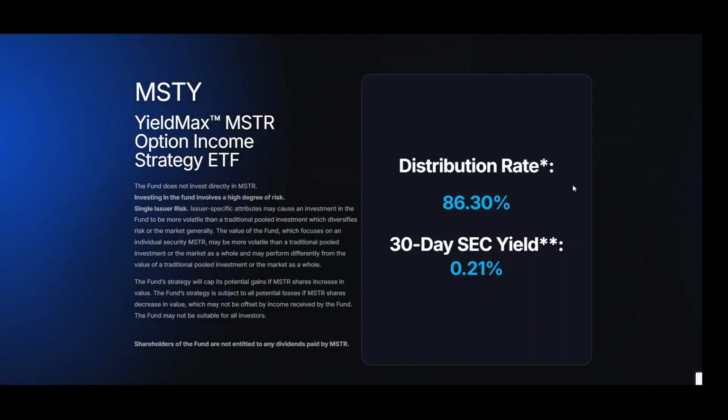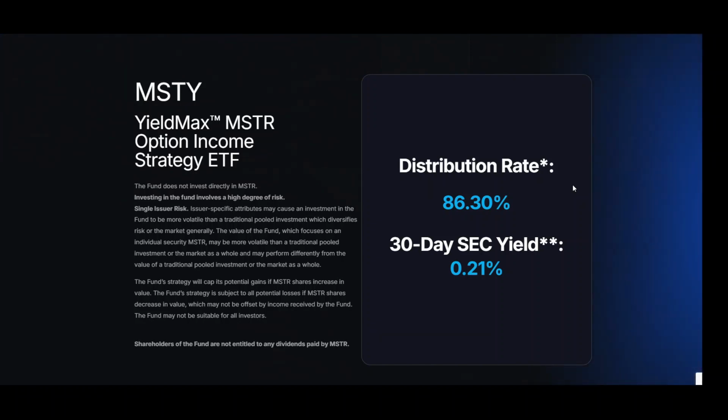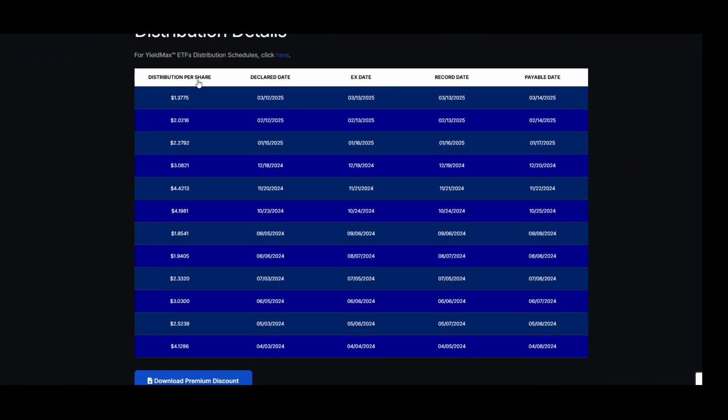And here we'll start off with MSTY. So MSTY, of course, has a distribution rate of about 86.3 currently. And we have a distribution list here. And this list calls out all the distributions with the declaration dates and the payout dates. So what I did was I went ahead and copied this right into an Excel sheet, just so that I can find out what that overall average is.